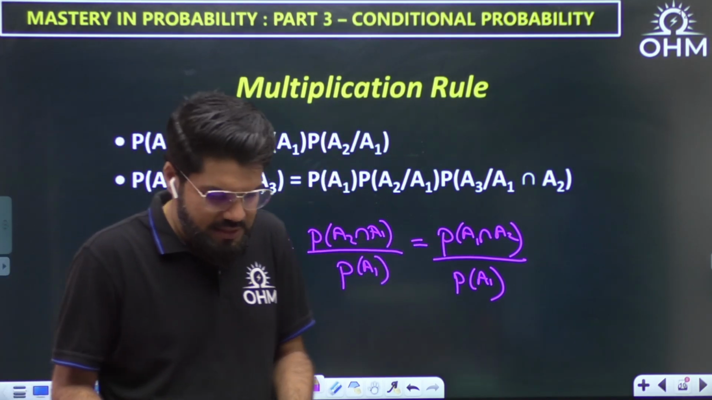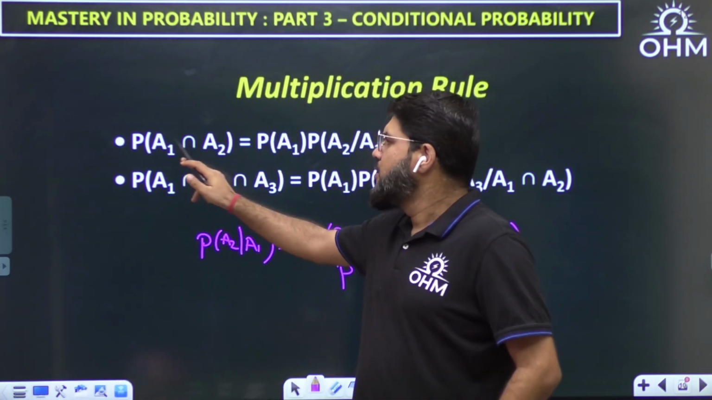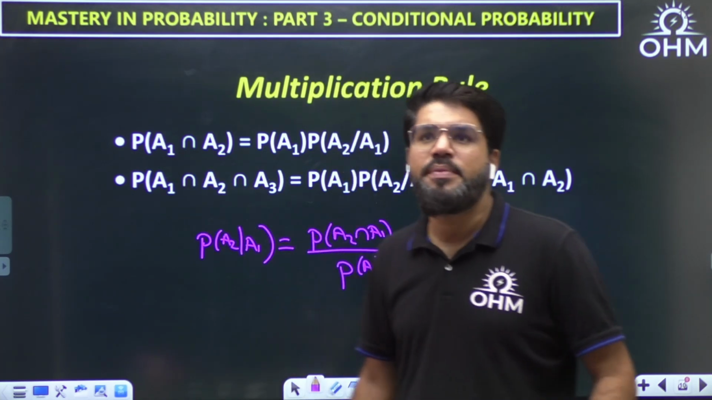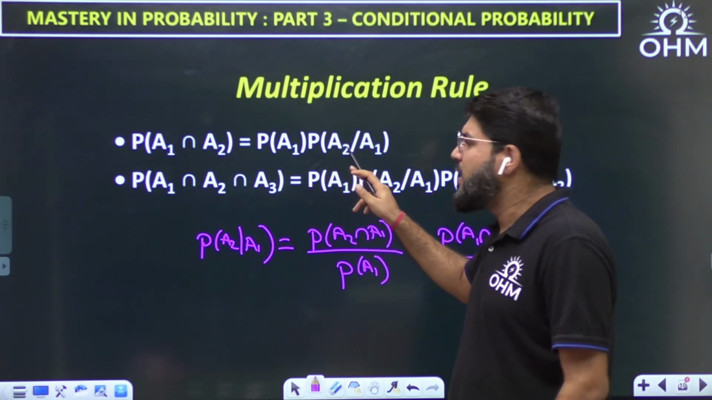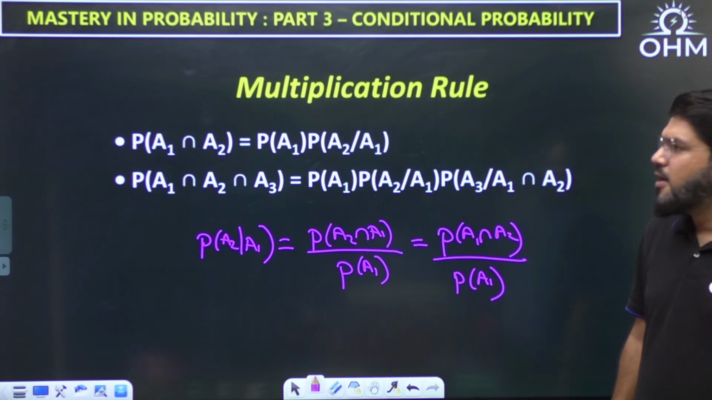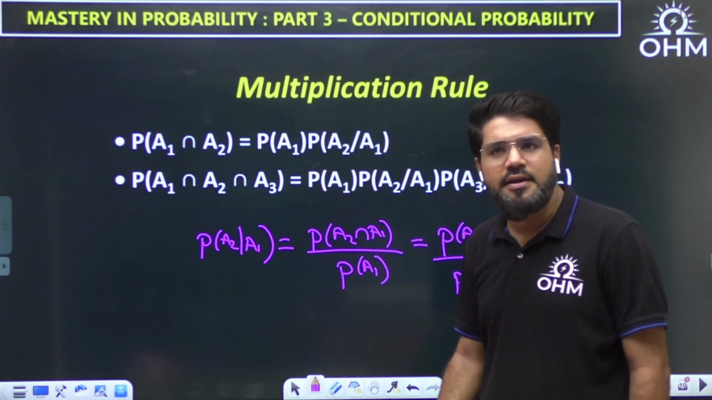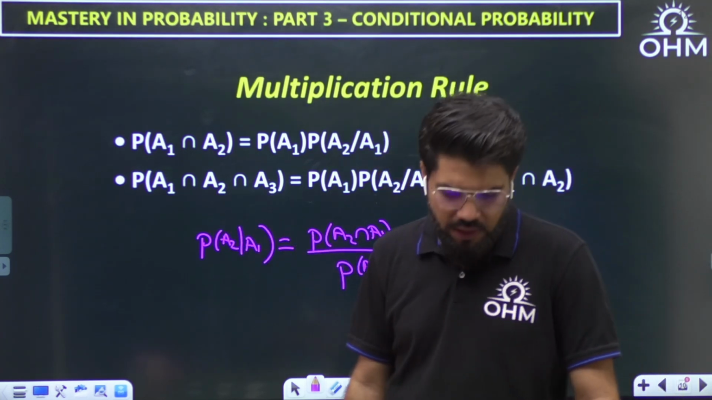How do you understand this? Probability of intersection of two events, P of A1 intersection A2, will be equal to probability of A1, the first event, into probability of A2, that is second, given first has occurred. Probability of first into probability of second given first has occurred. Clear, everybody? Similarly, A1 intersection A2 intersection A3